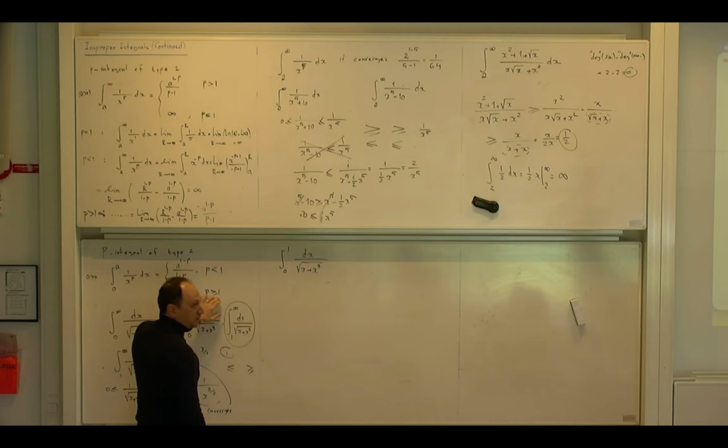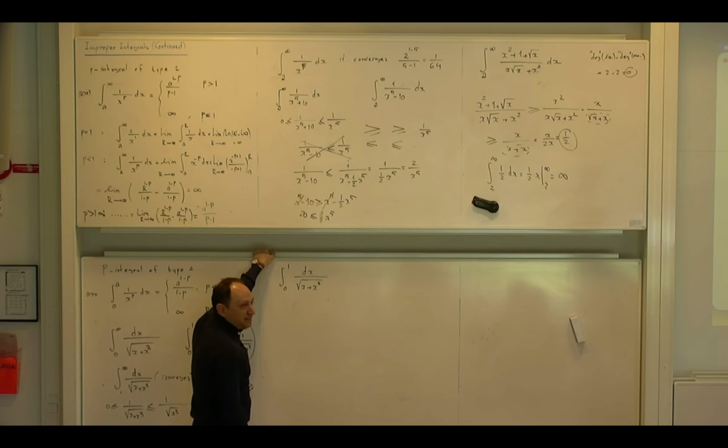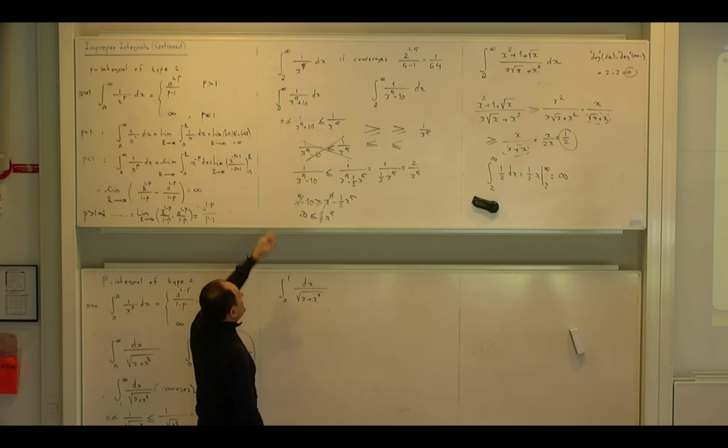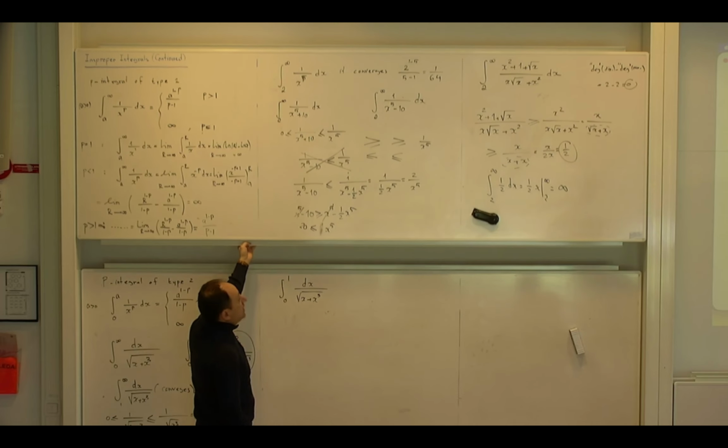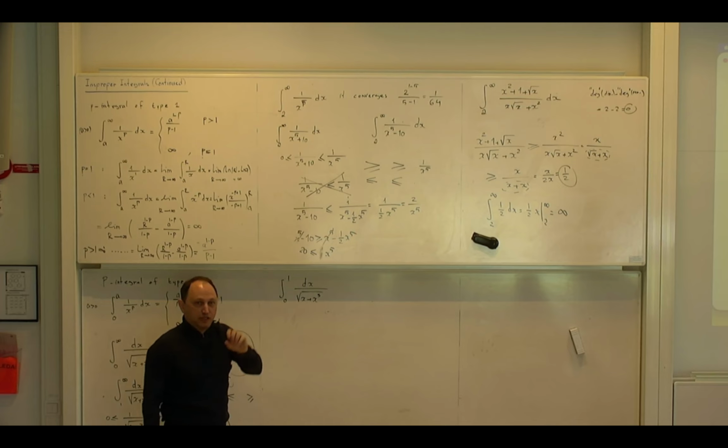If it is greater than or equal to 1, it diverges. But here, the argument would be a little bit the other way around. In the case that I go to infinity, I will try to keep the higher power, because if x goes to infinity, higher powers of infinity are bigger than the lower powers of infinity.